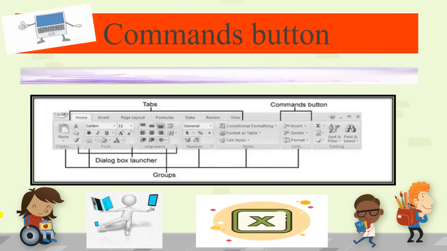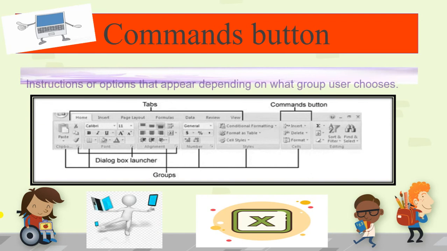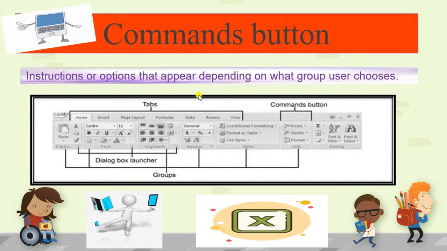Now the next is the command buttons. It is the instruction, and it all depends upon the group which you have chosen. If you choose the Alignment group, you will have different commands. If you choose the Number group, you will have different commands. If you choose the Font group, you will have different commands. So all the commands are different as you select different groups.